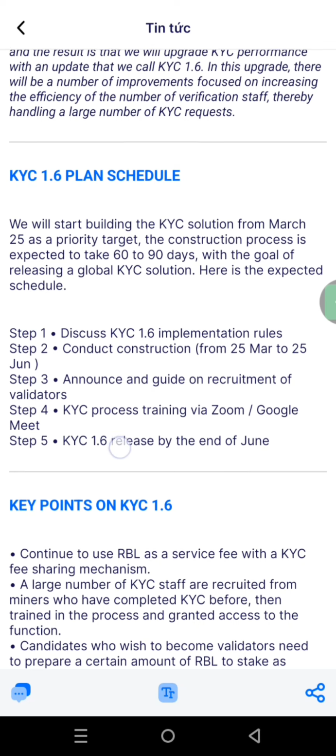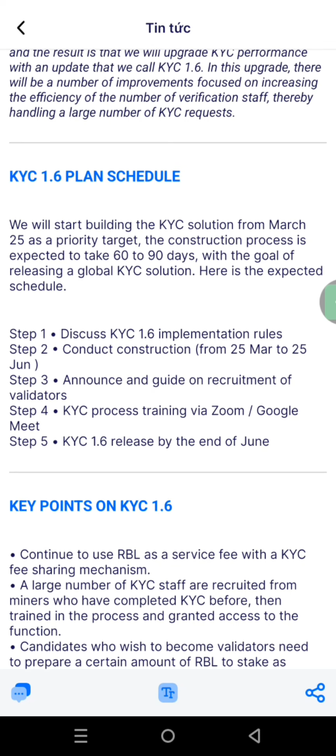And then step 5 says that KYC 1.6 will be released by the end of June. We are already in the middle of June, which means that in a few days we are going to be approaching the end of June, and this is when you are going to start receiving the 1.6 KYC invitation. So if you have been expecting a KYC invitation, just know that it is going to be sent to you very, very soon.